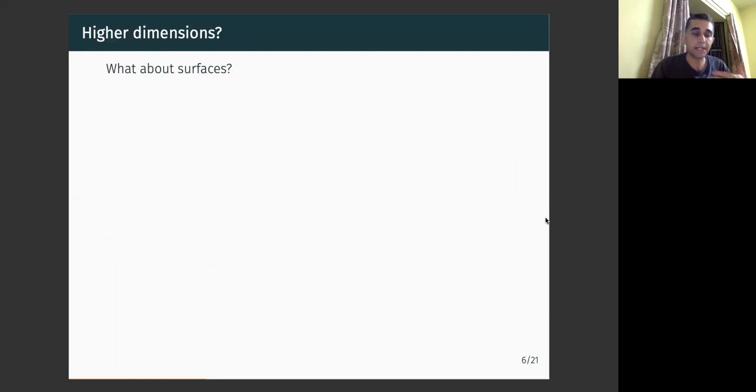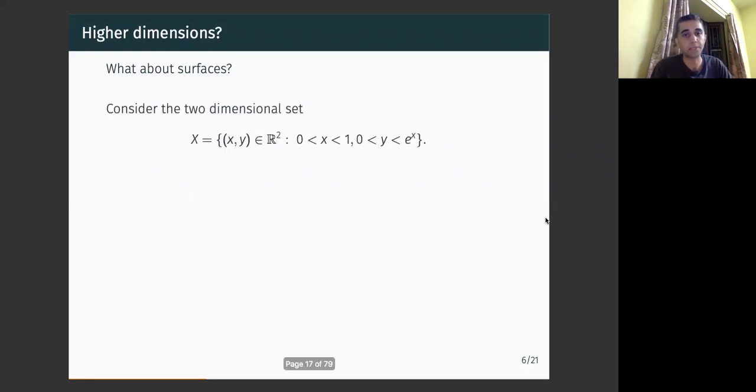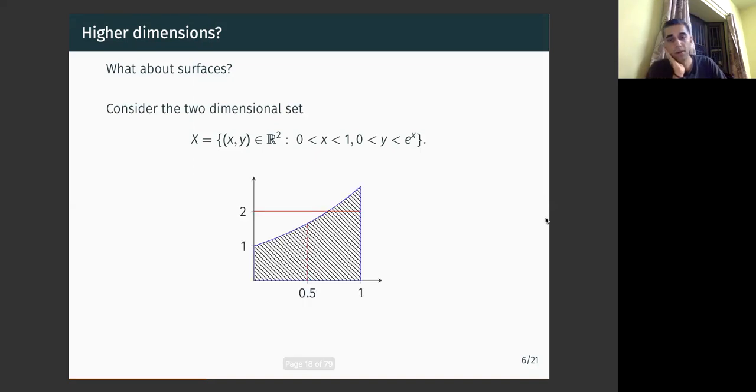Okay, so X was the graph of a function, a one-dimensional graph of a univariate function, so really a one-dimensional object. But what about higher dimension? Let's look at the next dimension, dimension 2 objects. Let's look at this set. This set has a boundary that is not algebraic. One of its boundaries is part of the graph y equals e to the x, so it has a transcendental element to it, this set X.